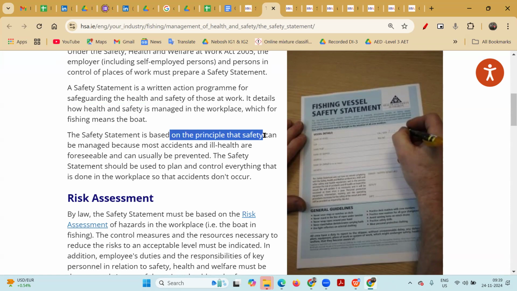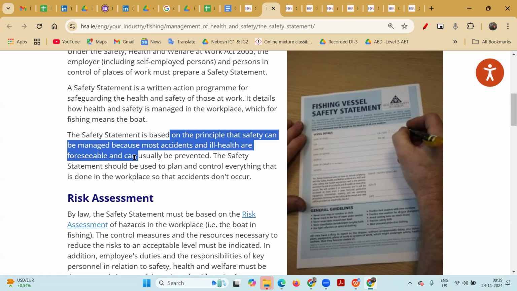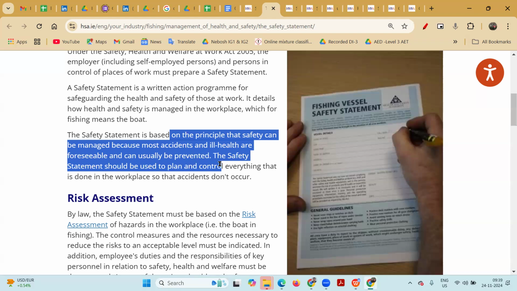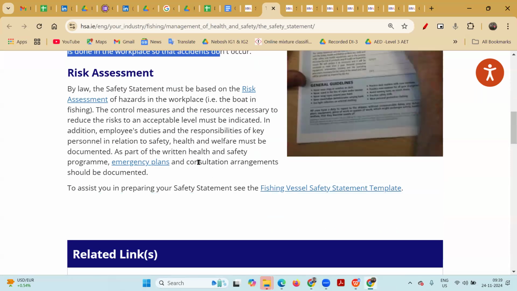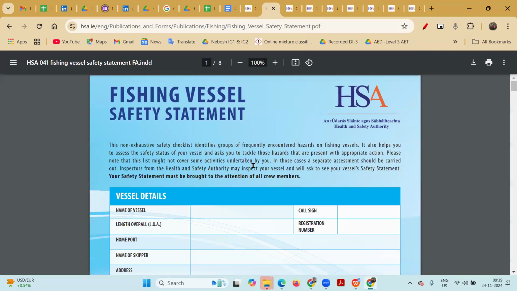It is based on the principle that safety can be managed because most accidents and ill health are foreseeable and can usually be prevented. The safety statement should be used to plan and control everything that is done in the workplace so that accidents do not occur. So this is the safety statement template. There are various templates available on this website. So suppose this is for a fishing activity.